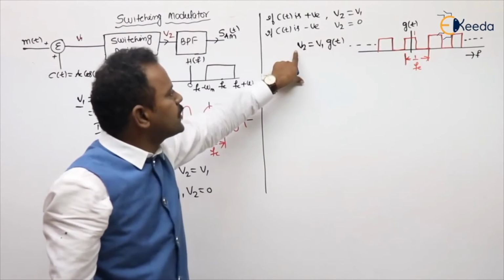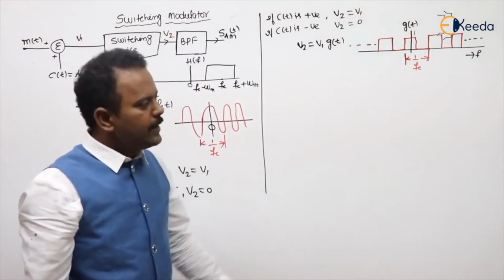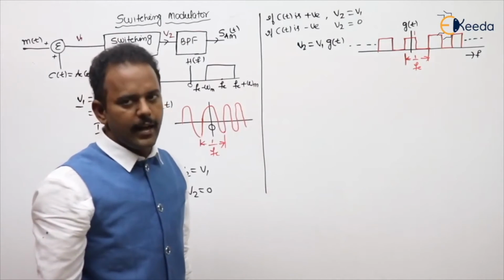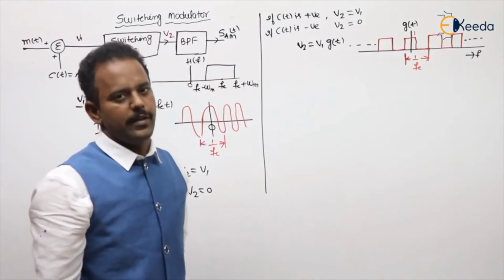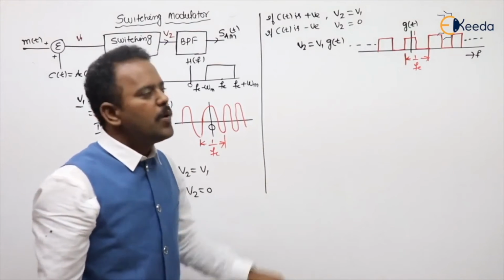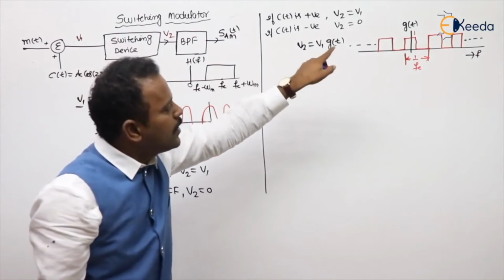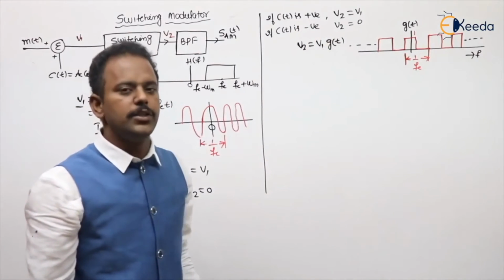And to get the expression for V2, we need to get the expression for g of t, where g of t is a periodic signal with a time period of 1 by fc. For the analysis of a periodic signal, what are we using, students? We are using the Fourier series. So here we need to go for the Fourier series analysis for g of t.